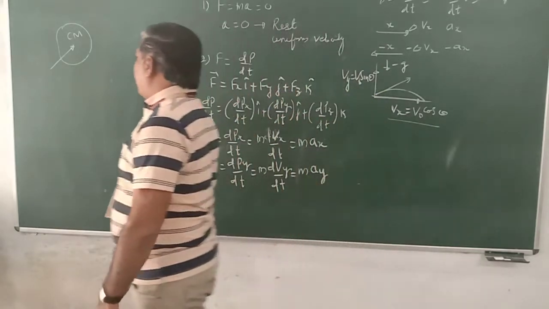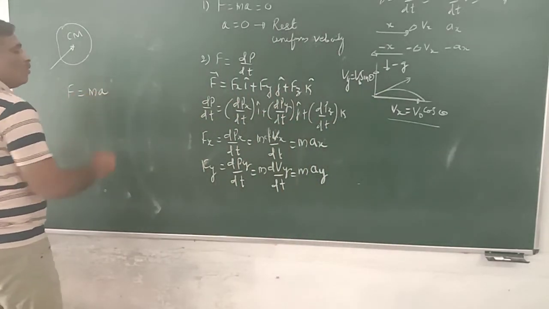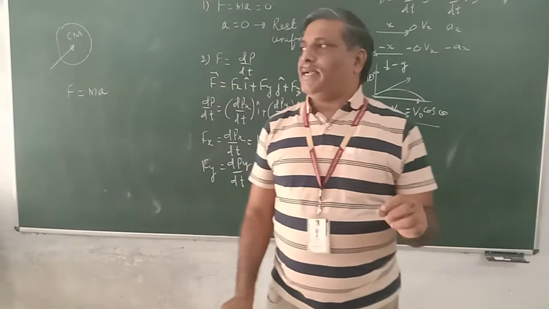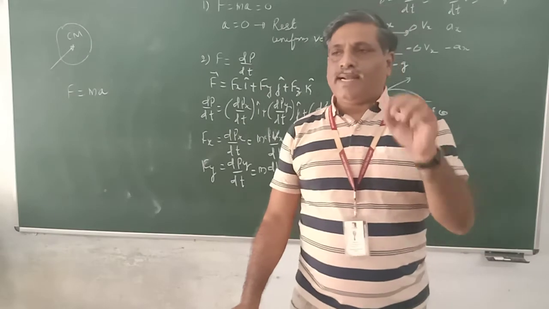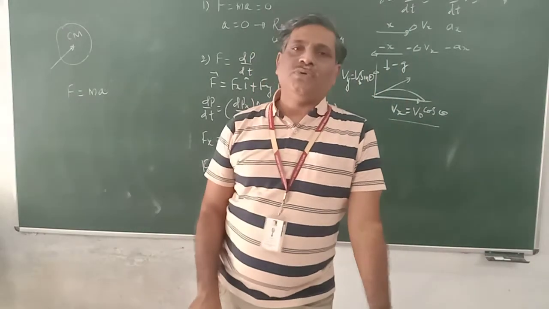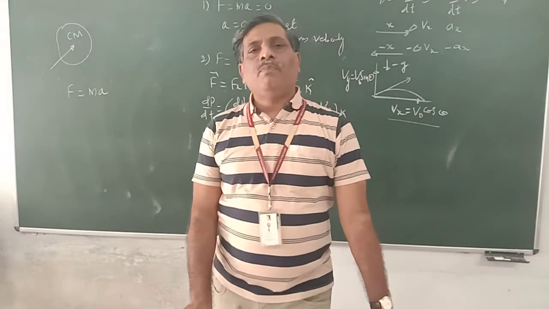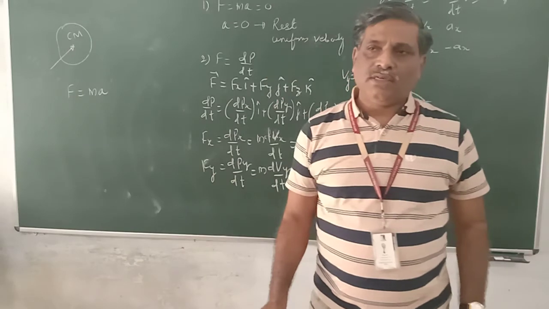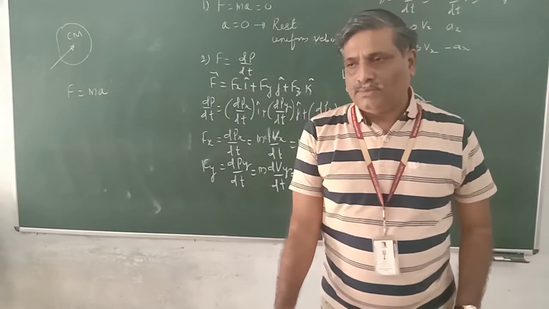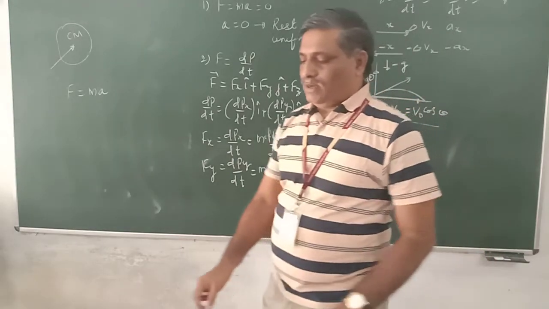Fourth point is that F is equal to ma is a local relation. It is true for that time and that instant. Acceleration here and now is produced by force here and now. There is no previous history considered when we are taking acceleration into account. These are all the points related to Newton's second law.